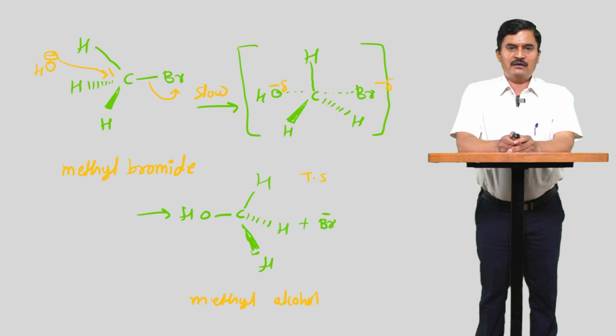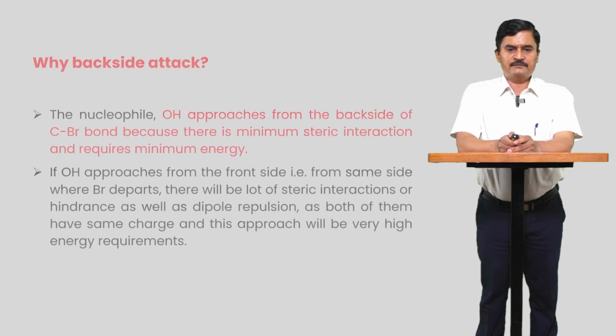Energy coming from the OH minus is utilized for breaking the C-Br bond, and then it converts into the product. So this reaction has only one step, and that first step is the slow step.